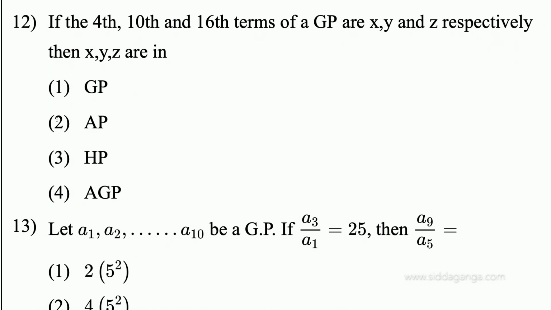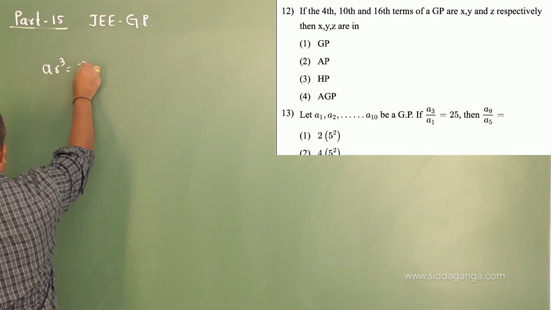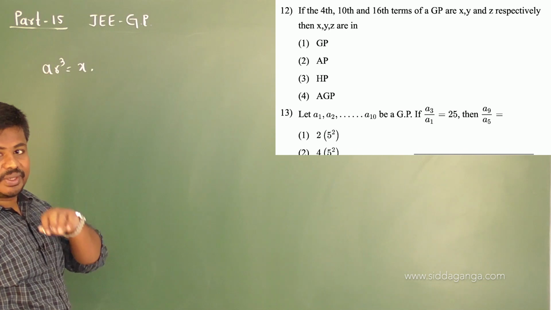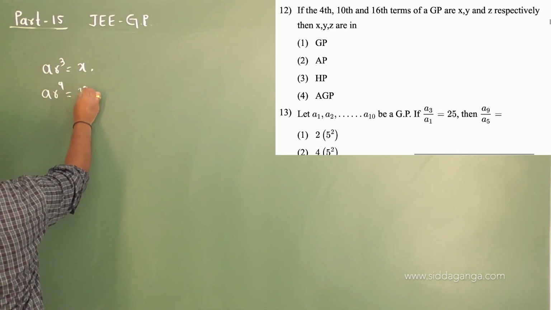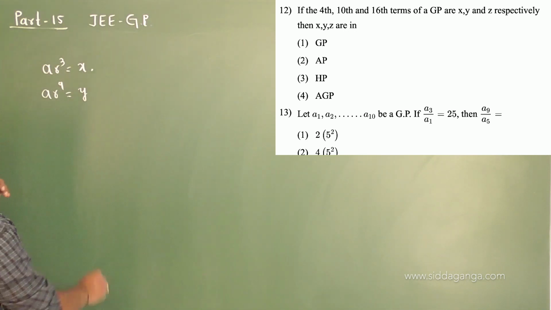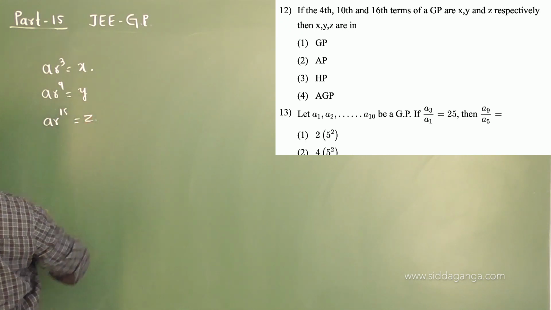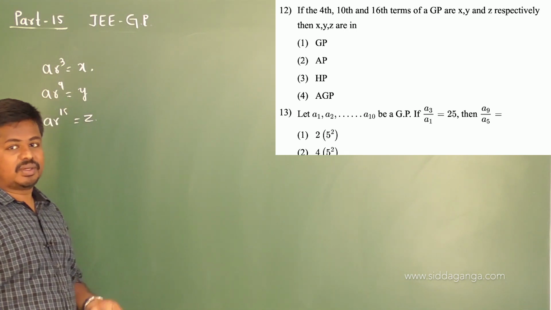Fourth term is X, right? You mean AR cube is X. And the 10th term is Y, AR power of 9 is Y. And one more, the 16th term is Z, AR power of 15 is Z. Okay, so then X, Y, Z are in what?